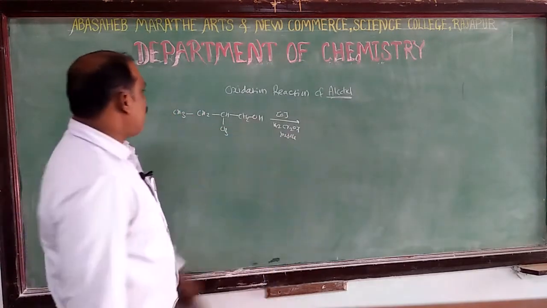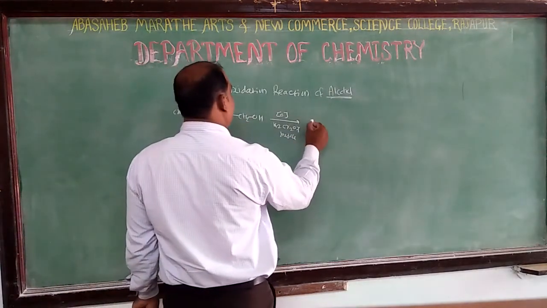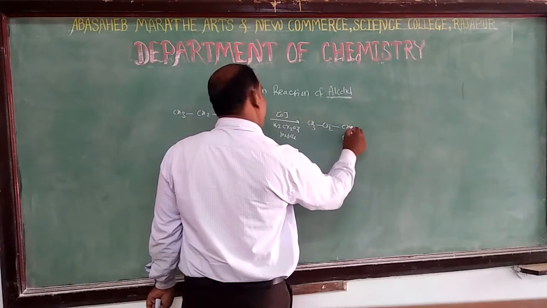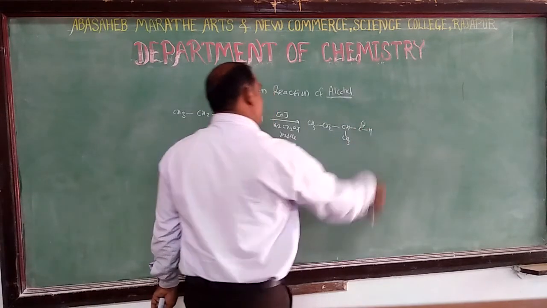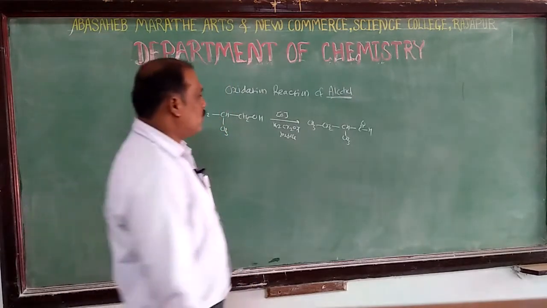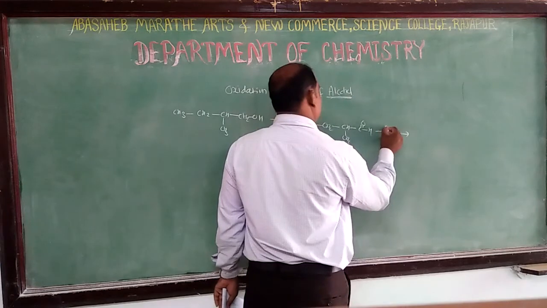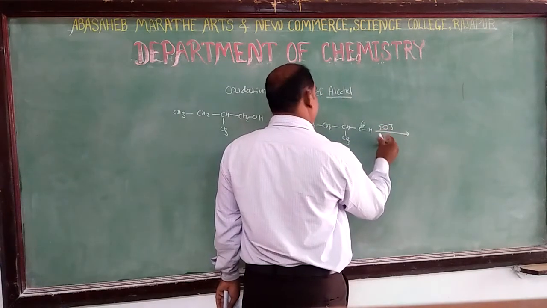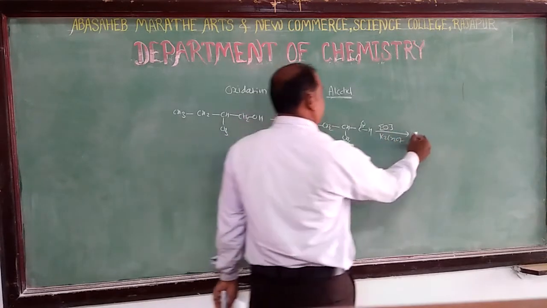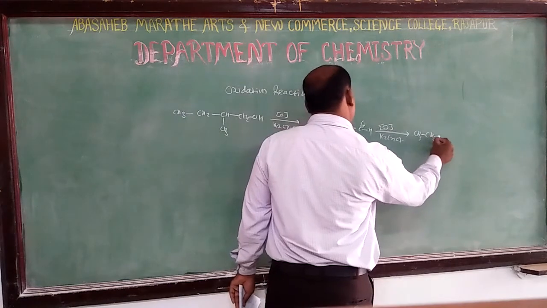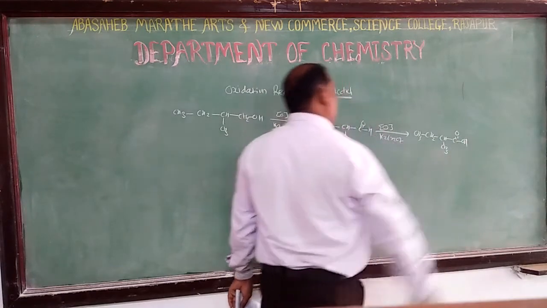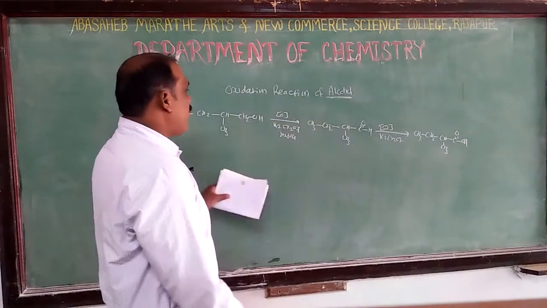Then the product is firstly the corresponding aldehyde, and after formation of the aldehyde, it is converted into acid.